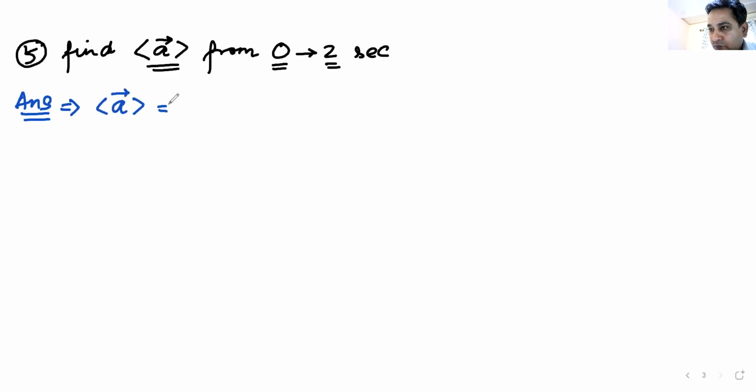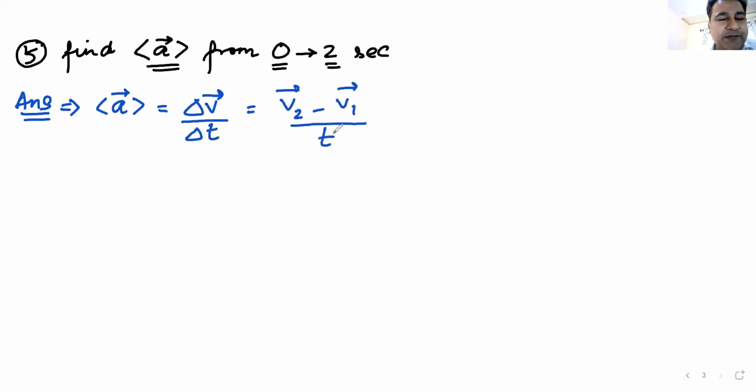Total velocity by total time. It was not total velocity, beta. It was change in velocity. Do we remember the change formula? Remember, just change in velocity. So it is nothing but final velocity minus initial velocity divided by time. Remember this, Tarun? Remember this, Siddharth? Change in velocity divided by time. Do we remember this? Any doubt on this?